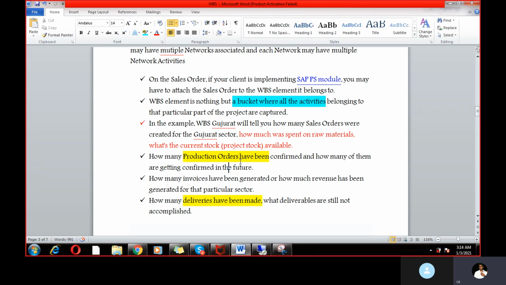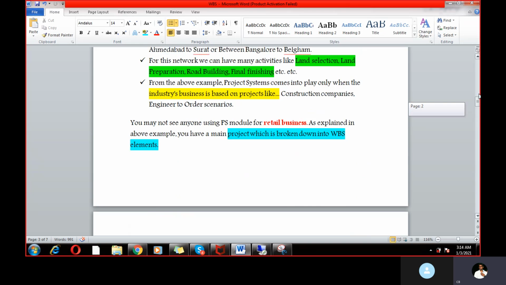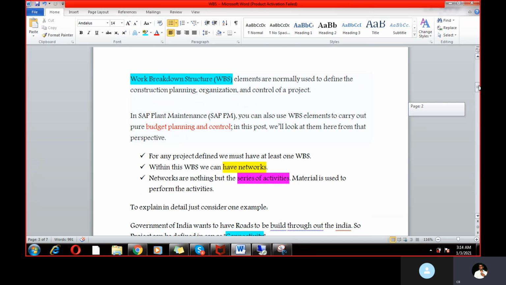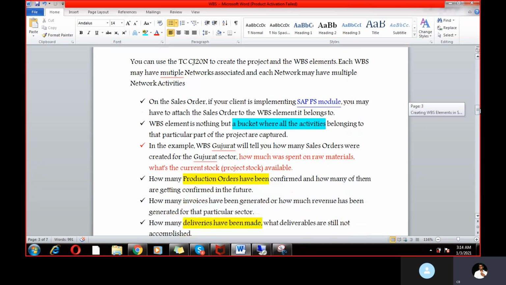And how many production orders have been confirmed? How many of them will be confirmed in future? How many invoices have you generated, and how much revenue has been generated for the particular year? These are all captured through WBS. So that is the reason it is not applicable only to cost capturing. It is applicable to the entire project for planning, cost planning and execution, and control of the project.